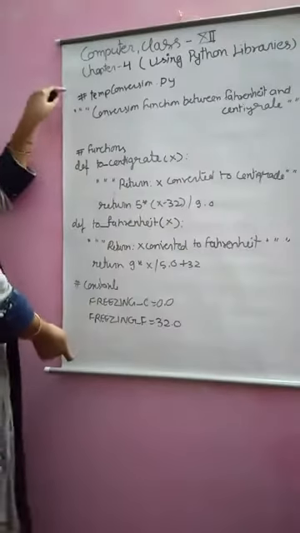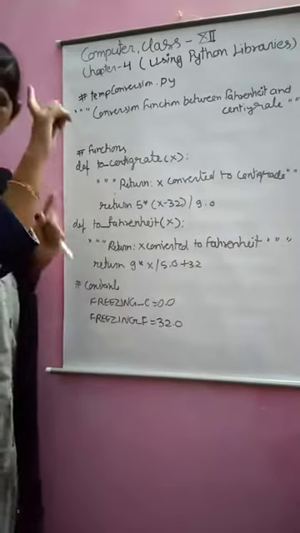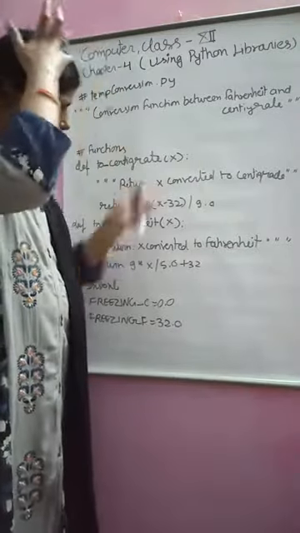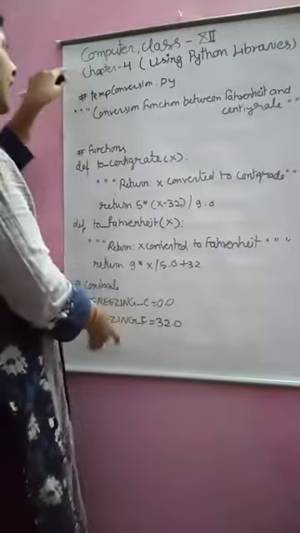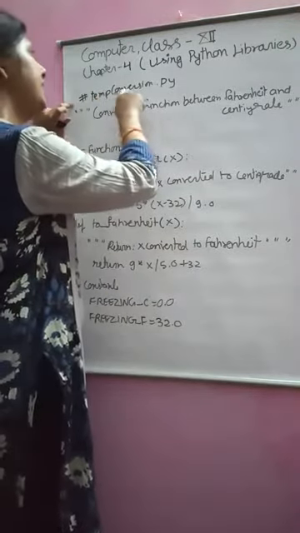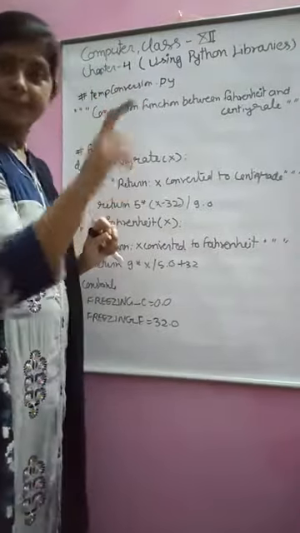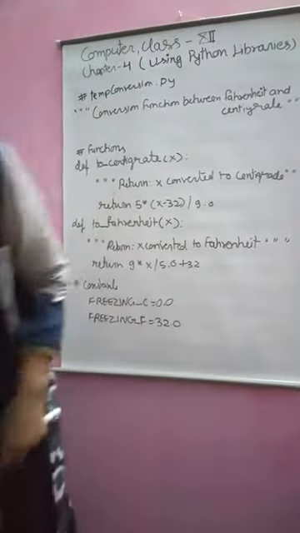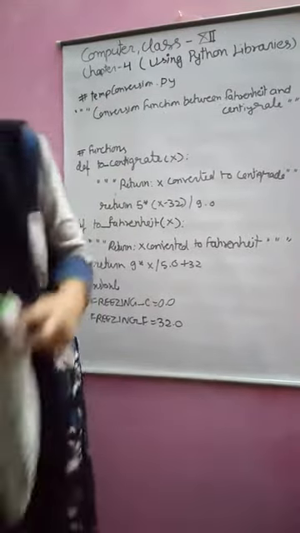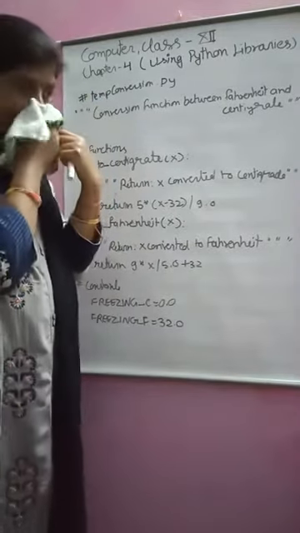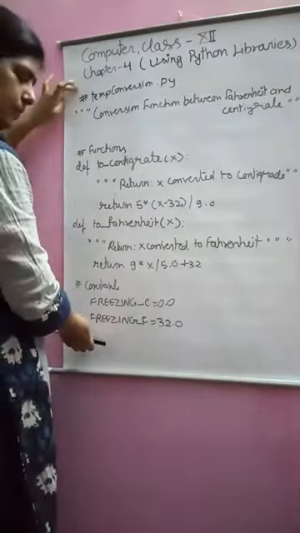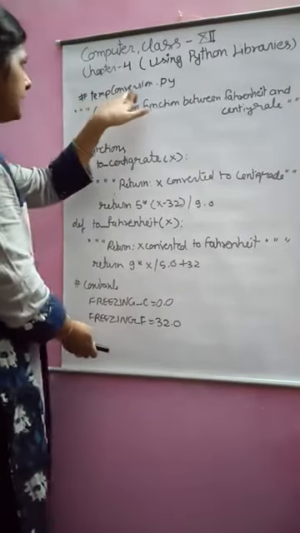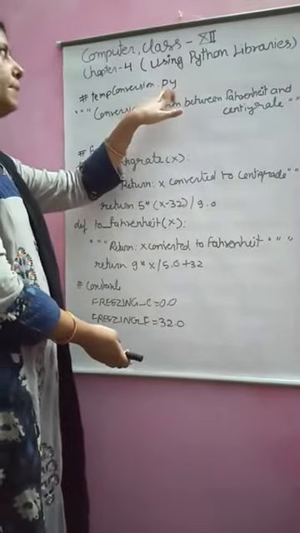Now, create a program in your Python interpreter and save the program as temp conversion.py. Every program you save in a Python interpreter has the extension .py. So write the program and save it with the name and .py.